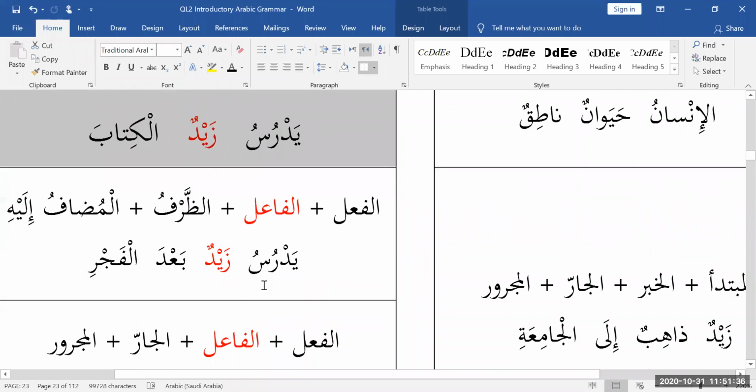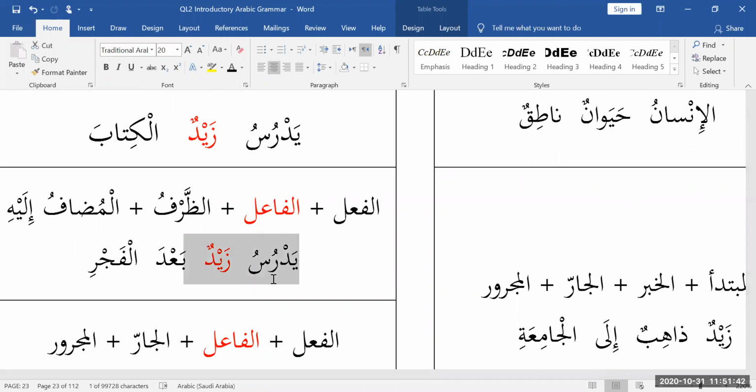And here, if I don't want a maf'ul bihi, I want to describe a time, I can have a dharf. A dharf is a time. So I get yadrusu Zaydun ba'd al-fajr: fi'il, fa'il, dharf, and mudaf ilayh. And the word that comes after the dharf is called al-mudaf ilayh. Now, if you have forgotten mudaf and mudaf ilayh from easy intro to Arabic, that's okay. There's an entire chapter. We'll do a lesson on that, inshallah.